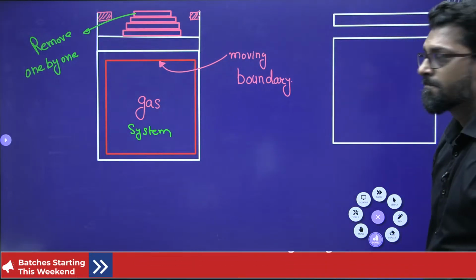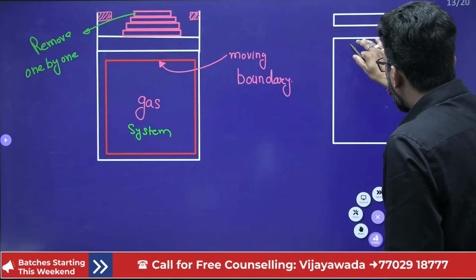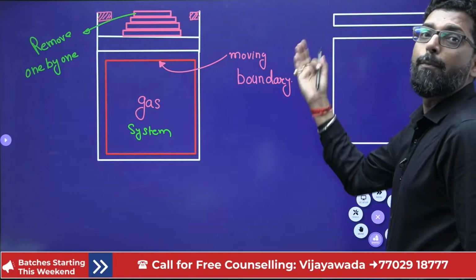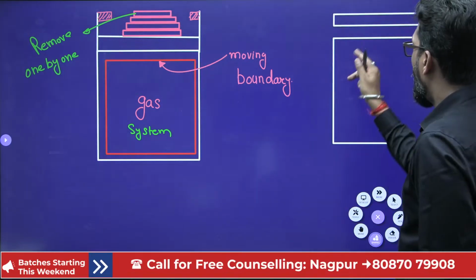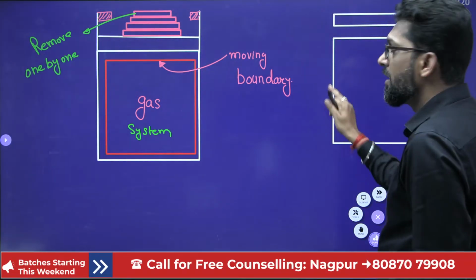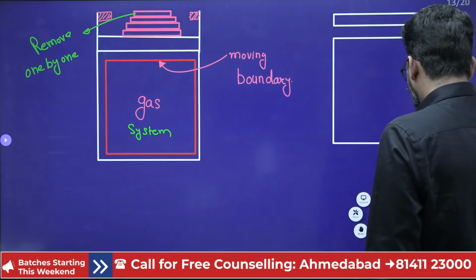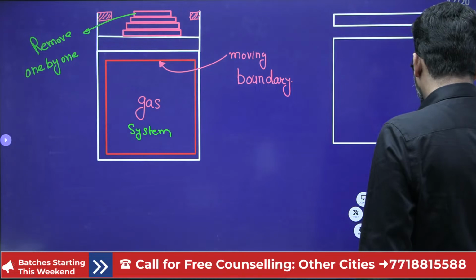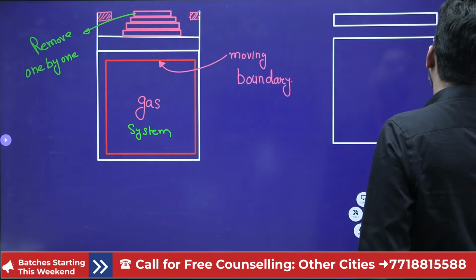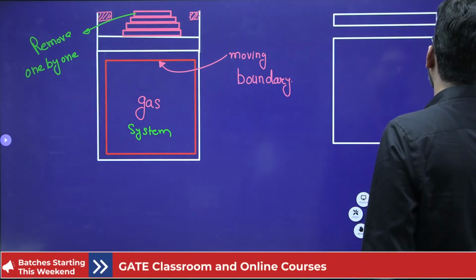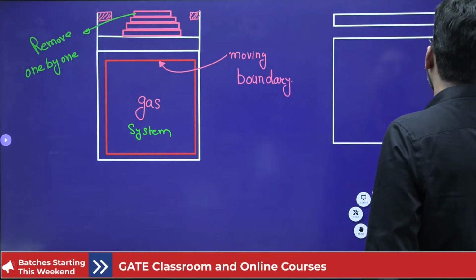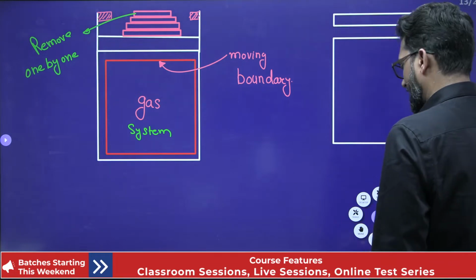So this system boundary will try to push the piston upward through an incremental distance, a series of incremental distances, let's suppose dx, or delta x.